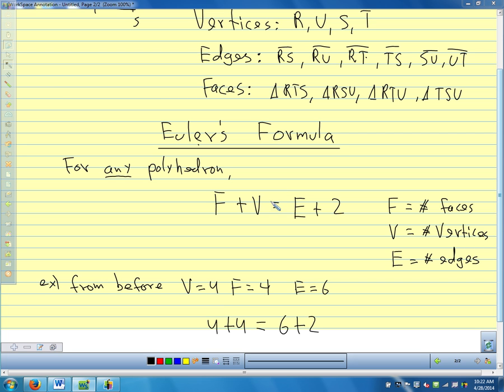And what Euler's formula helps with sometimes, if you know how many faces and vertices or faces and edges a polyhedron has, you can use Euler's formula to figure out the other missing part, what's left. All right, questions so far? Okay, let's look at an example of where we use Euler's formula to figure out a missing part instead of counting.